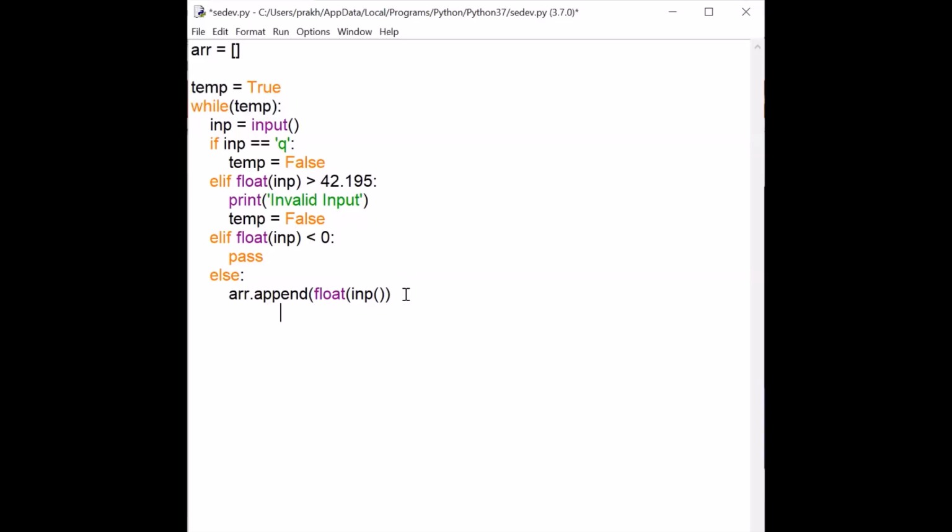Now I have taken all the inputs. The second part of the task is to exclude all those which are of maximum length. For doing that, firstly I will sort this array. Just write the list name dot sort. The array will get sorted in ascending order. If you want to sort it in descending order, you can write reverse equals true.